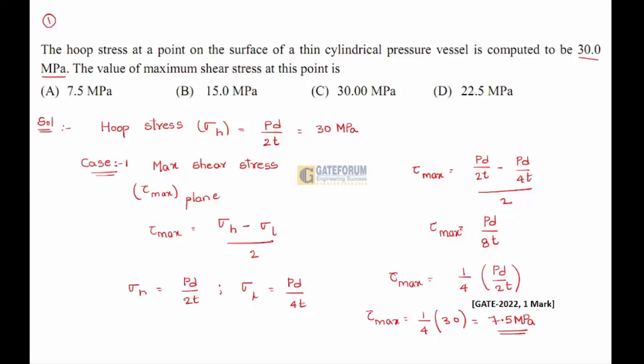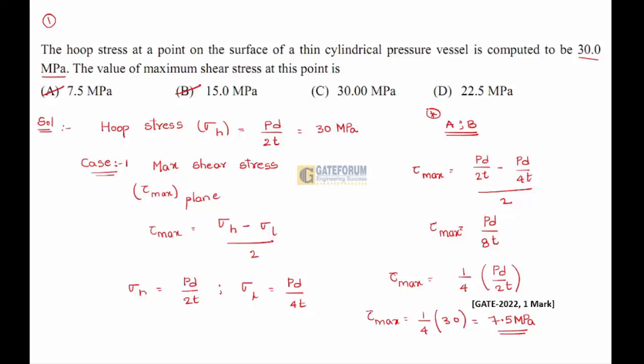Generally, there are maximum shear stress in the plane and absolute. We will be considering maximum shear stress on the plane. 99.9% the answer should be 7.5 megapascal, but the question says shear stress at the point, and it didn't mention whether it is plane or absolute, so the answer could be option A or B. From the examiner's point of view, most probably the plane condition is taken into consideration, so 7.5 megapascal will be the appropriate right answer, but this is to be counter-checked with the key given by the GATE examination.